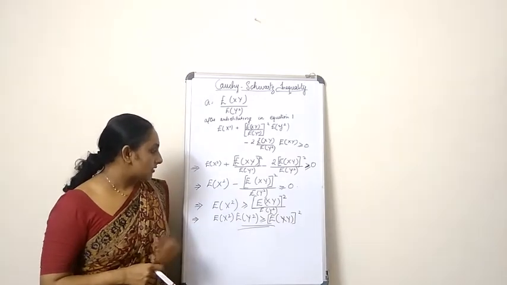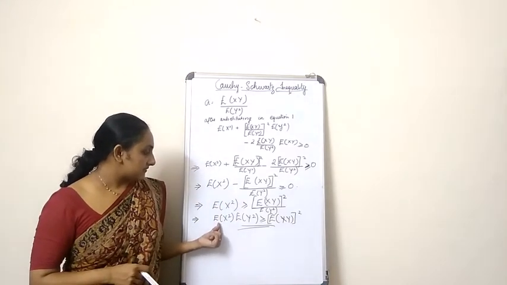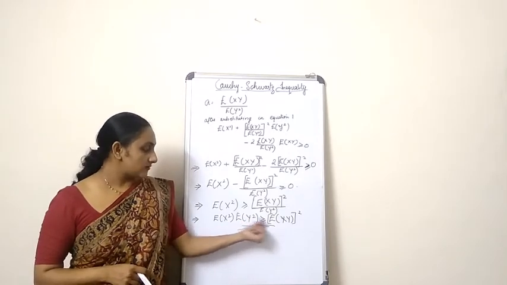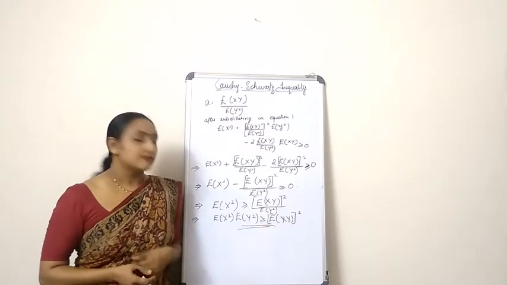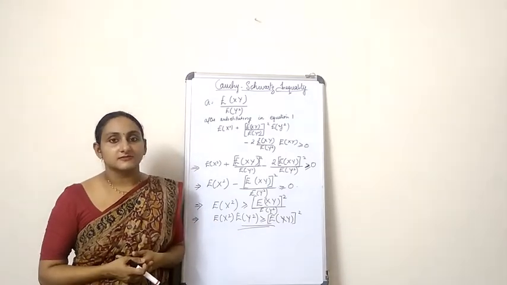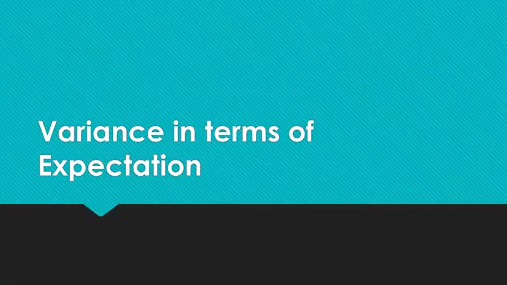And from this inequality, I get expectation of x square multiplied by expectation of y square greater than or equal to expectation of xy the whole square, and hence the inequality is proved.